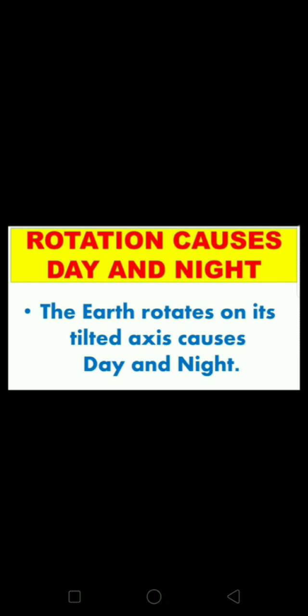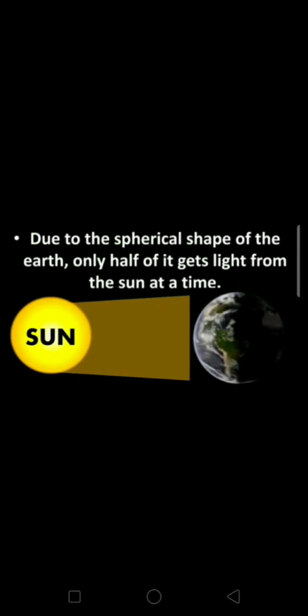Now let us see how it happens. Due to the spherical shape of the earth, only half of it gets light from the sun at a time, as you can see here in this picture also.